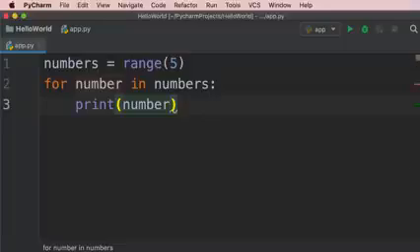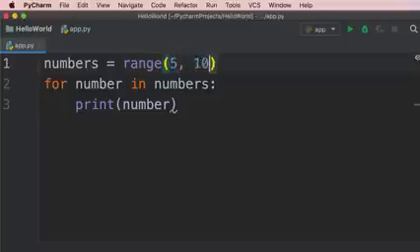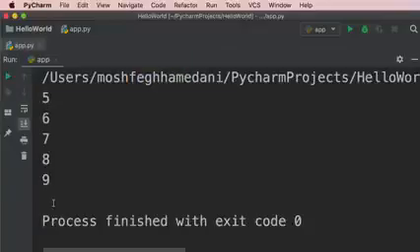So range of 5 generates a sequence of numbers starting from 0 up to the number we specify here. Now if we supply two values, the first value is going to be considered the starting value, and the second value is going to be considered the ending value, and it's going to be excluded. So range of 5 to 10 is going to generate the numbers 5 to 9. Take a look. There you go.